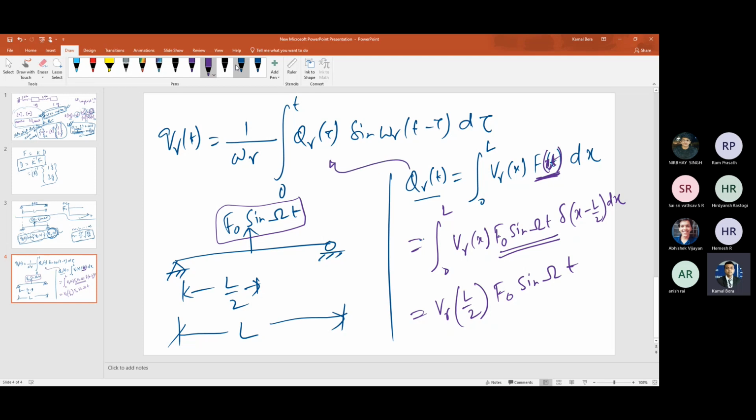Now I will put it here. So Q_r tau will be V_r at L by 2. What is V_r at L by 2? Square root of 2 by mL times sine of r pi x by L, that is r pi by 2, right? Please correct me. Times F naught sine omega tau. Any issue? Any doubt? Please tell me.